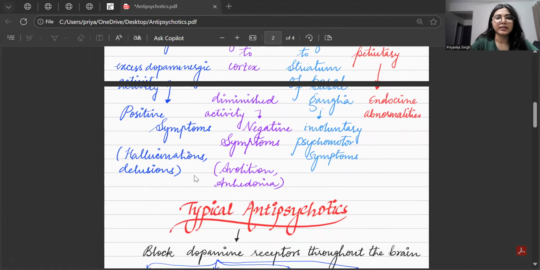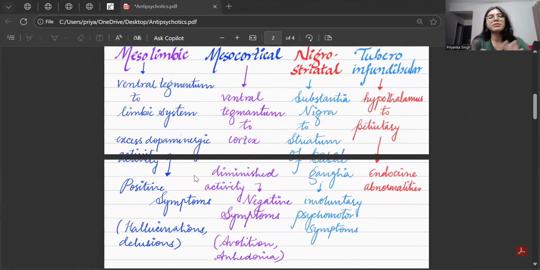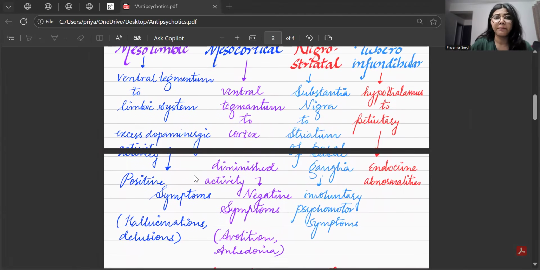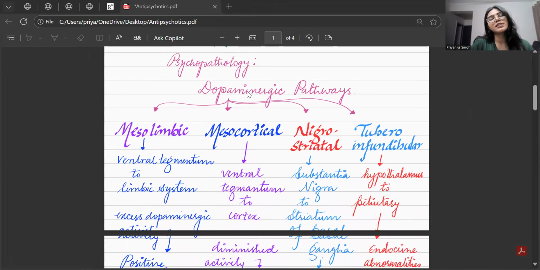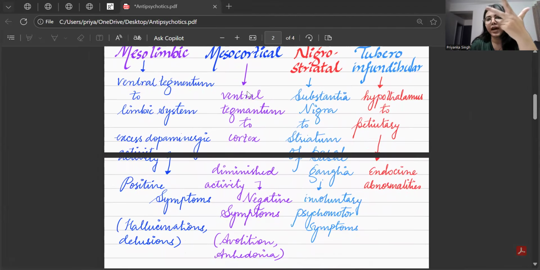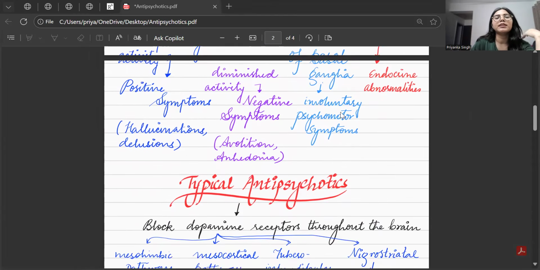So, this is how the psychotic symptoms and associated symptoms of schizophrenia or other psychotic disorders actually happen, by a disturbance in the dopaminergic pathways, which are mesolimbic, mesocortical, nigrostriatal, and tuberoinfundibular. Mesolimbic leads to positive symptoms, mesocortical leads to negative symptoms, nigrostriatal leads to psychomotor symptoms, which we will study in detail later on, and tuberoinfundibular leads to endocrine abnormalities.